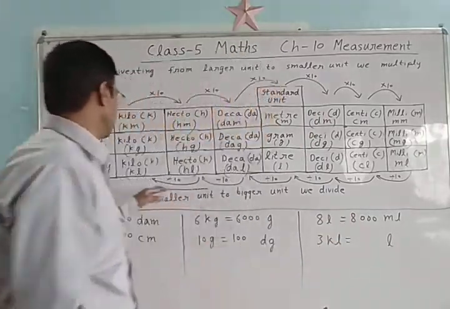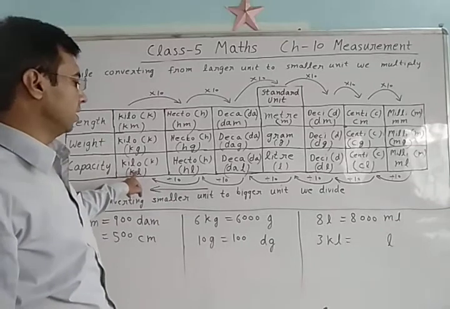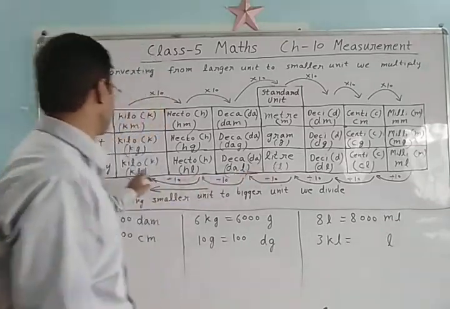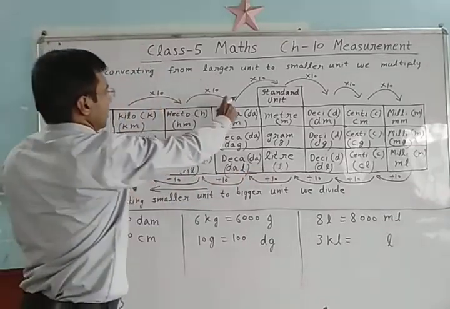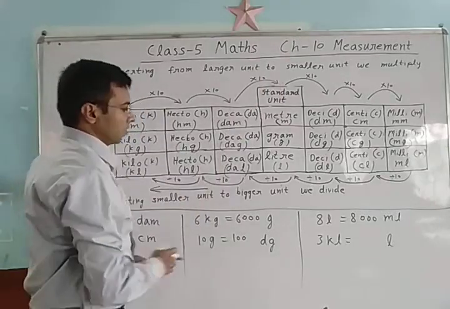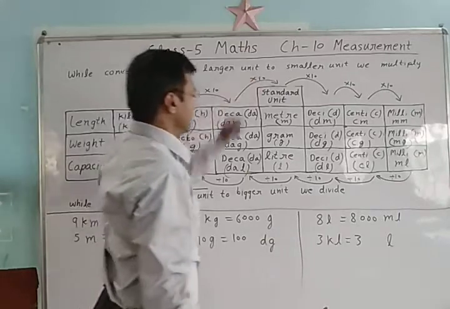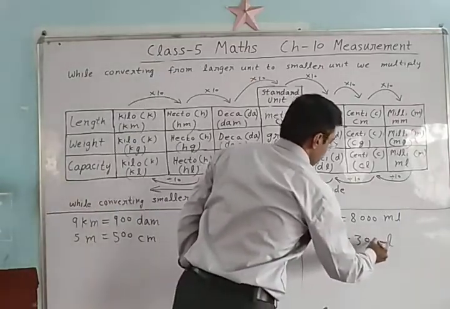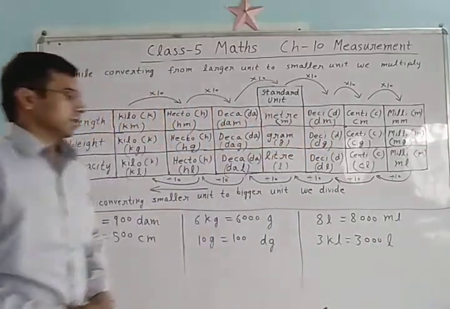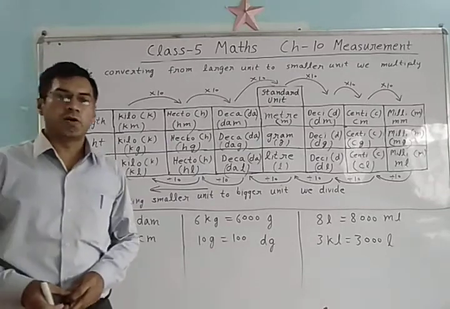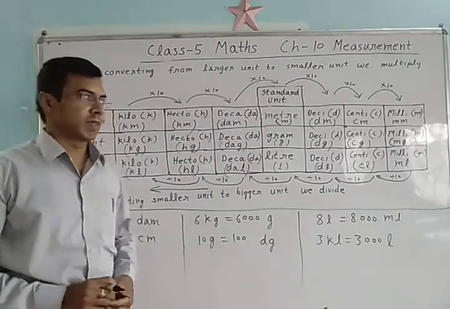Now 3 kiloliter, see here, kiloliter, how much liter? 10, 10, 10. Write 3, how many zeros? 1, 2, 3. Add 3 zeros. 3 kiloliter is equal to 3000 liter.